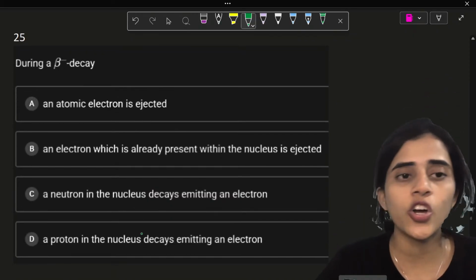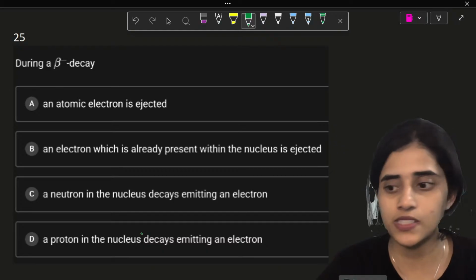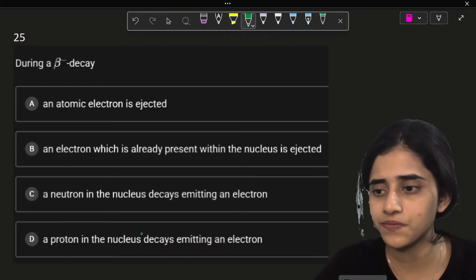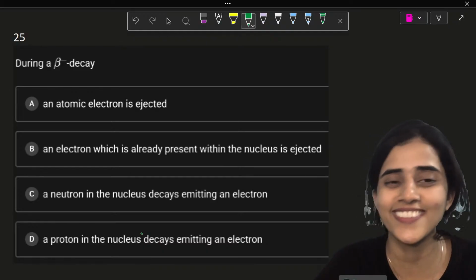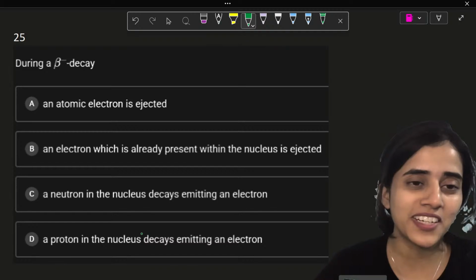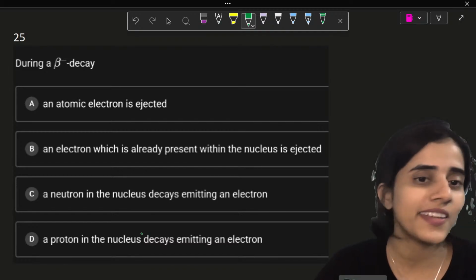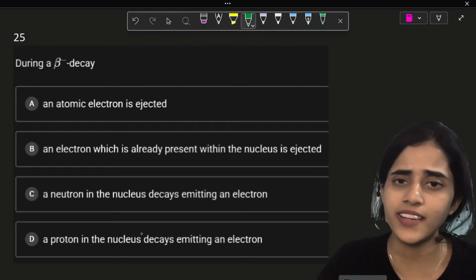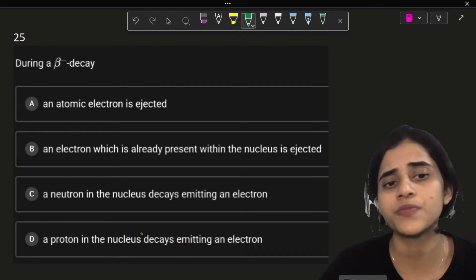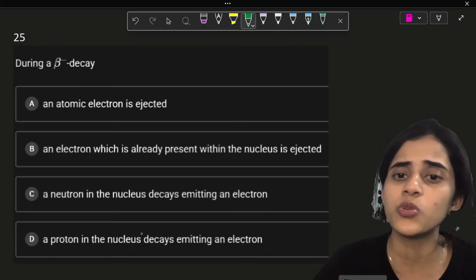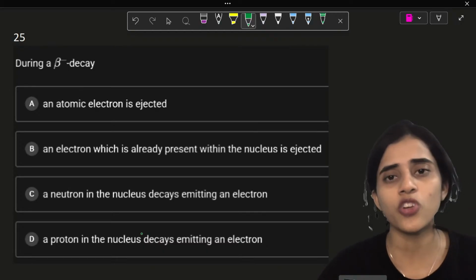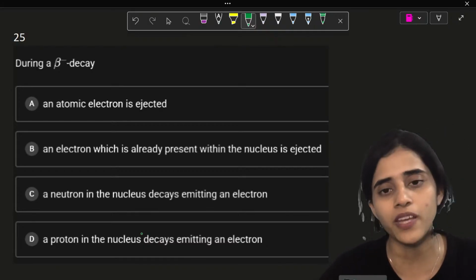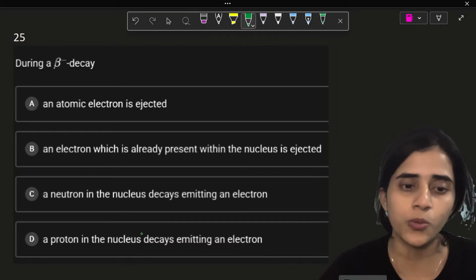Next question. During a beta decay, what happens? It's not A. Okay. So during a beta decay, what happens? An atomic electron is ejected. Is it really an atomic electron? I don't think so. An electron which is already present in the nucleus is ejected. Come on, there are no electrons in the nucleus. In the nucleus, there are only protons and neutrons. Then how can an electron be emitted from a nucleus? So definitely not option B.